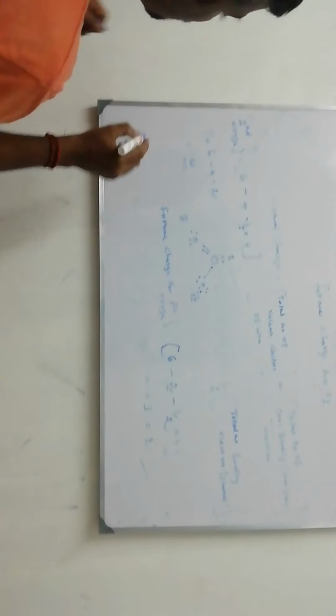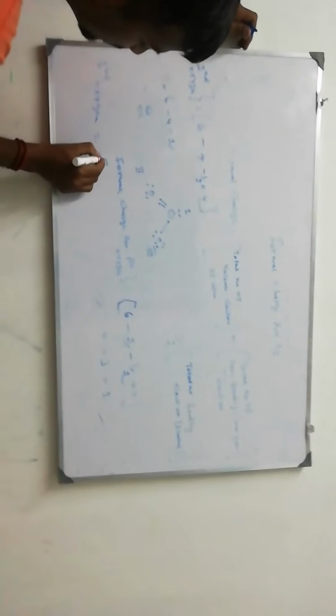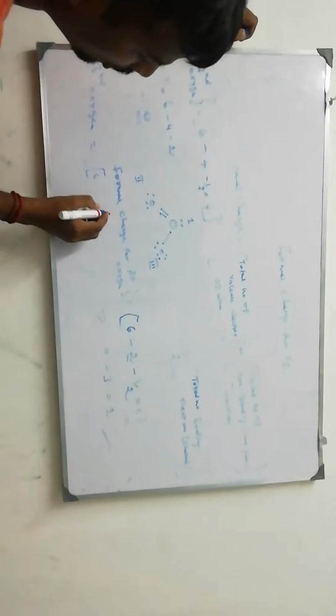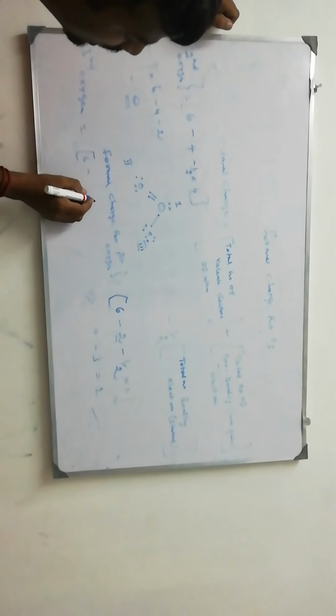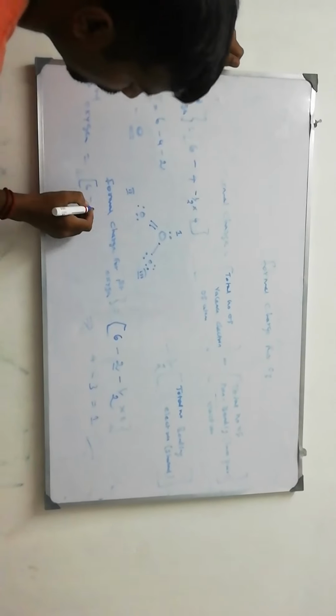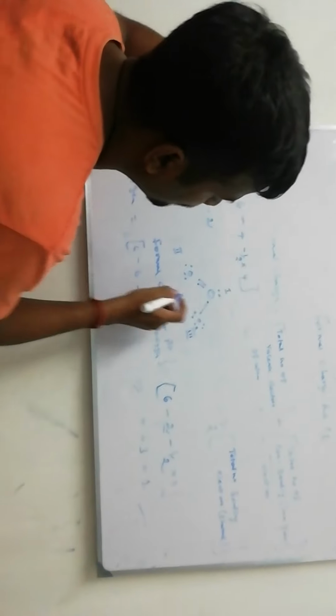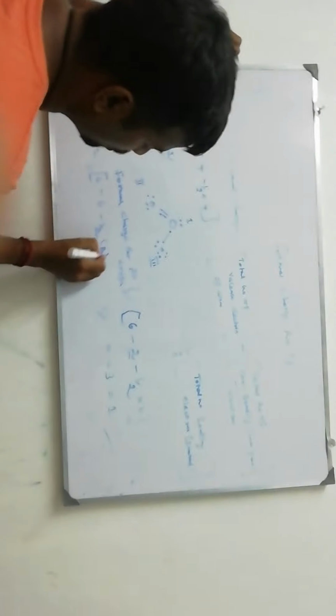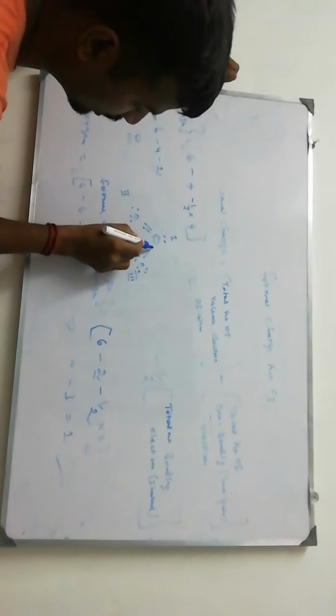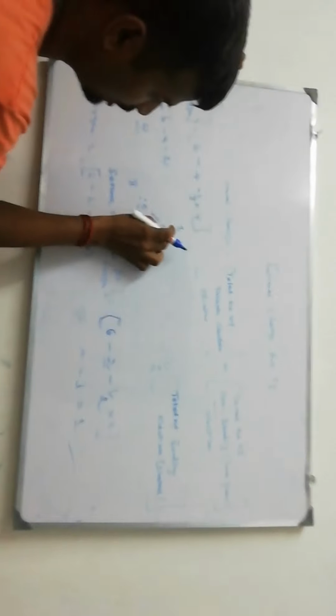Next, the third oxygen. Formal charge for the third oxygen: valence electrons 6, minus how many lone pair electrons here? 1, 2, 3, 4, 5, 6, so minus 6. Minus half into how many electrons are linked? Only 2 electrons bond, since this oxygen is directly bonded with only one oxygen.